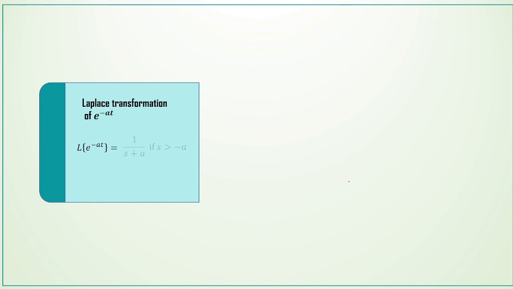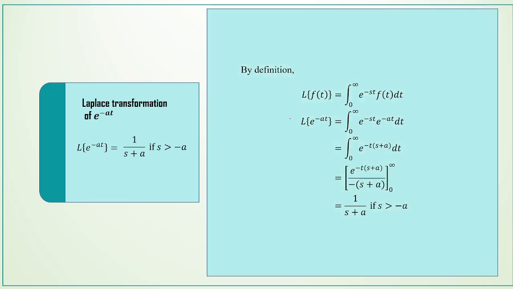The next Laplace transformation of e power minus at is 1 by s plus a, if s is greater than minus a. So let us see how to integrate this function and how to find the Laplace transformation of e power minus at. Again by definition, L of f of t is equal to integral 0 to infinity e power minus st f of t dt. Here f of t is e power minus at, substitute in this formula.